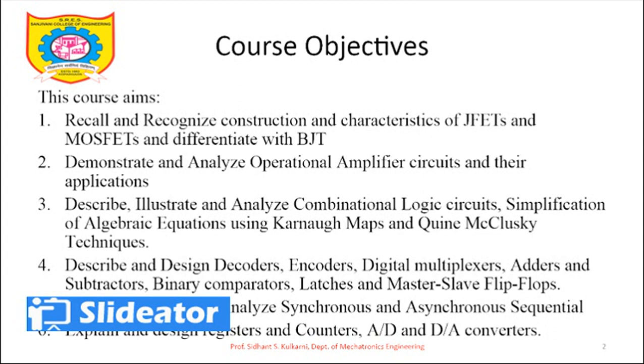So what the course aims at is to recall and recognize the construction and characteristics of JFET and MOSFET and differentiate them from a BJT. In the first year you have learned the BJT, the bipolar junction transistor, and its working. Now we will try to understand the FET as an amplifier, how the FET works. Not only FET, we are going to understand MOSFETs also, the metal oxide semiconductor field effect transistor. So what is the difference between MOSFET and BJT, how one should understand that, and how it can be implemented in your electronic circuitry as a controlling part, that we are going to study.